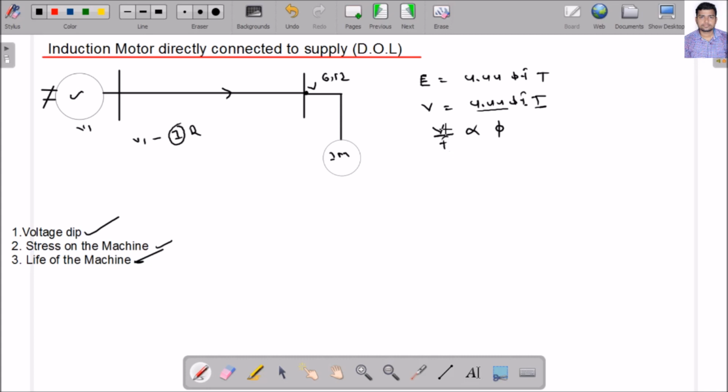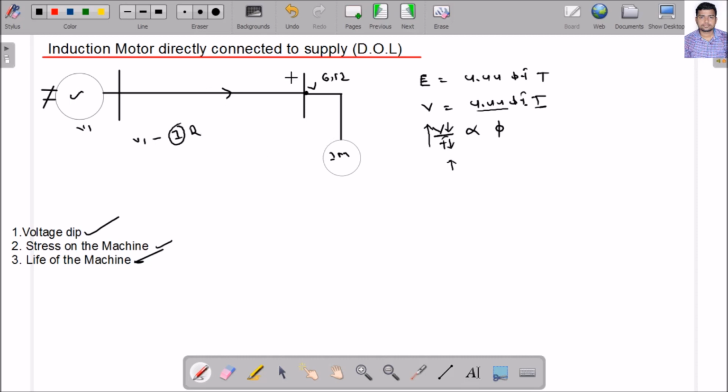If, without changing the voltage, I reduce the frequency, look carefully, then the flux and hence the torque will increase, because it is V by f. This means the machine will demand a high inrush current, which is very dangerous for the device. So if I decrease the frequency, I have to decrease the voltage in the same proportion, so that the flux remains constant.